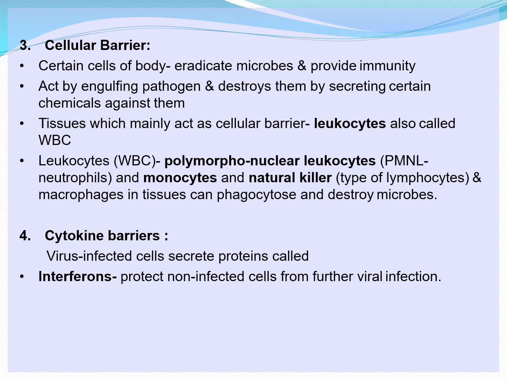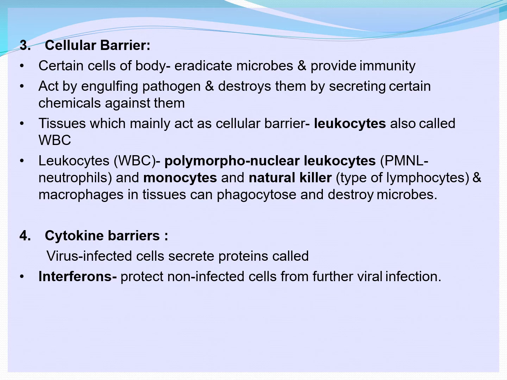Here, the types of leukocytes, that is nothing but WBC, white blood corpuscles of the body. They contain neutrophils, monocytes and natural killer cells. Natural killer is nothing but a type of lymphocyte.